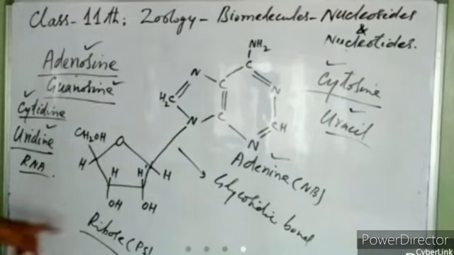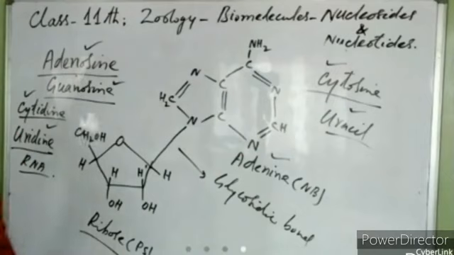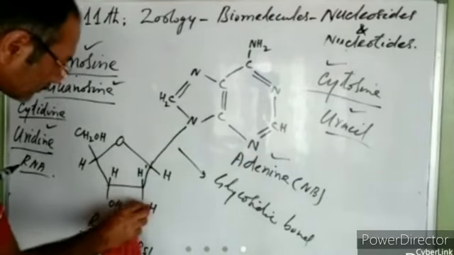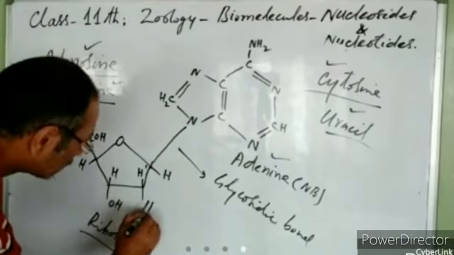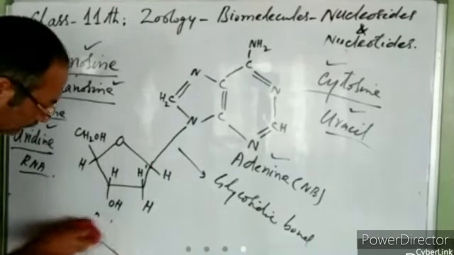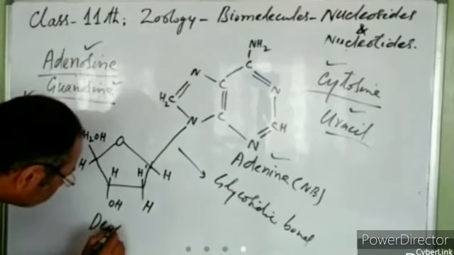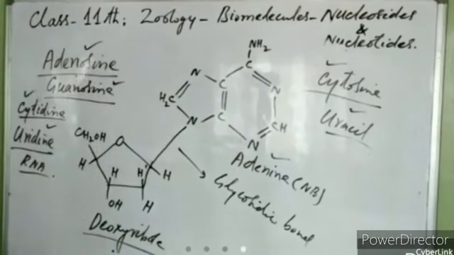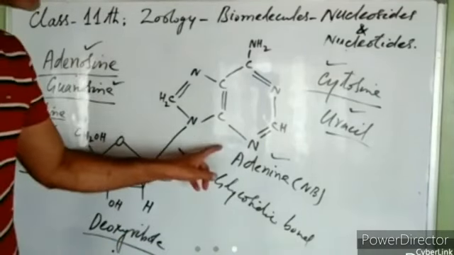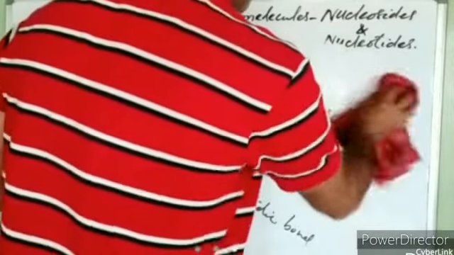Similarly, if we replace ribose with deoxyribose, so this is deoxyribose now. When deoxyribose joins with adenine, which type of nucleoside will be formed?